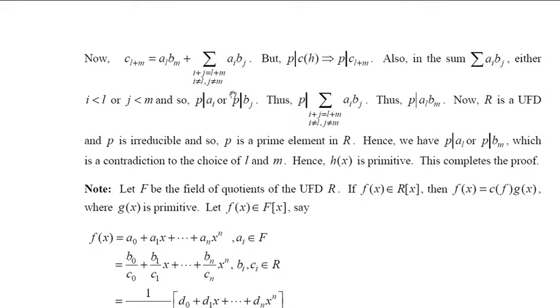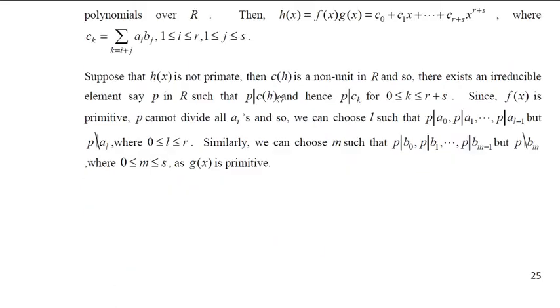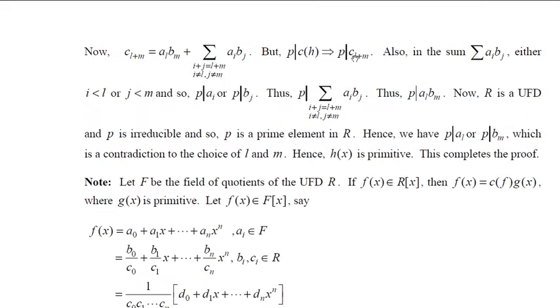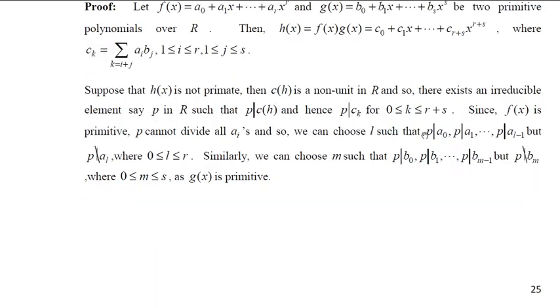And we should note that p divides content of h. Therefore, p must divide all those terms Ck where k is less than or equal to R+S. At least p divides C(L+M). So p is dividing this. And also note that in this sum, i is less than L and j is also less than M. We know that if i is less than L, then p divides A0, A1, etc. up to A(L-1), and if j is less than M, p divides B0, B1, etc. up to B(m-1).